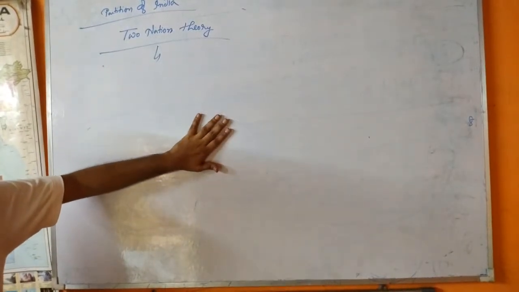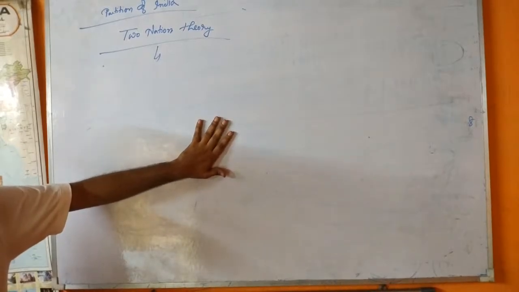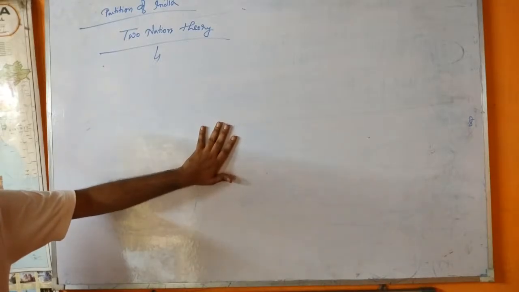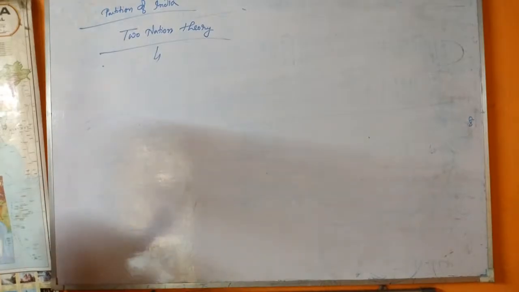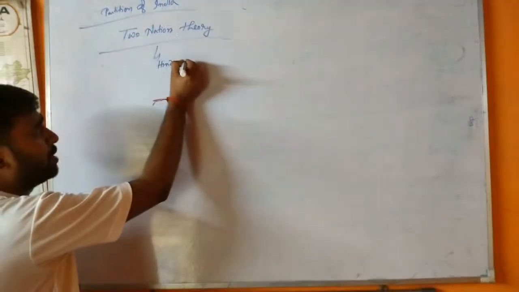The two nation theory was advanced by the Muslim League. India consisted of not one but two peoples, Hindus and Muslims.